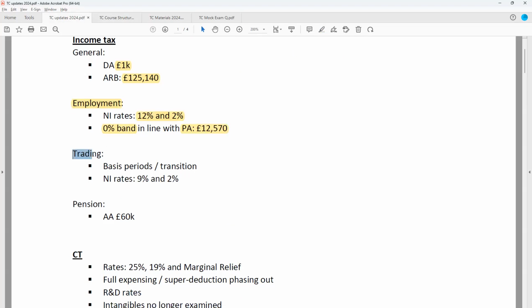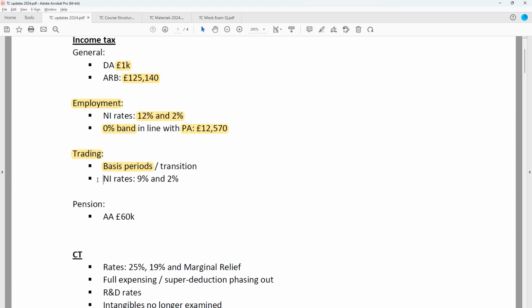So in terms of unincorporated businesses, so sole traders and partners, there's been a welcome simplification of the basis period rules. Those of you who did the principles of tax exam or have any experience working with unincorporated businesses, you'll know that the basis period rules could be very, very complicated at times.